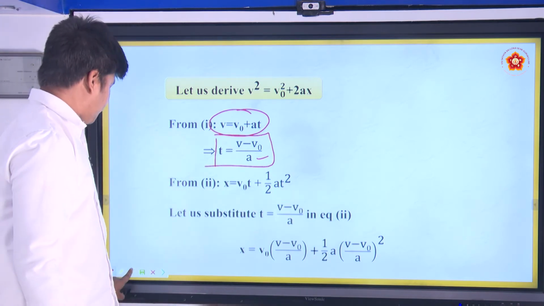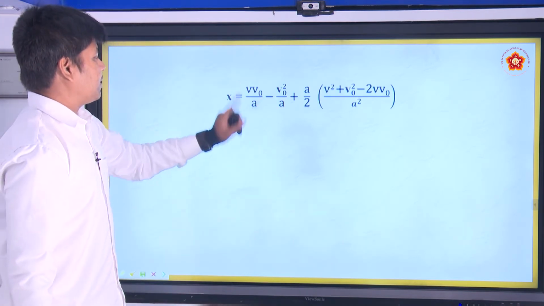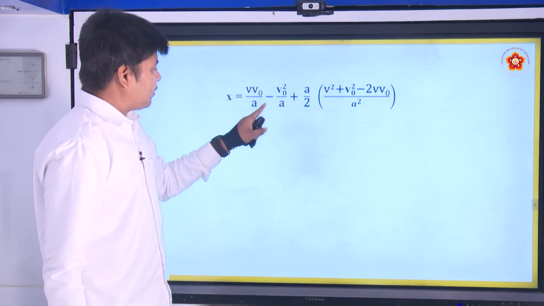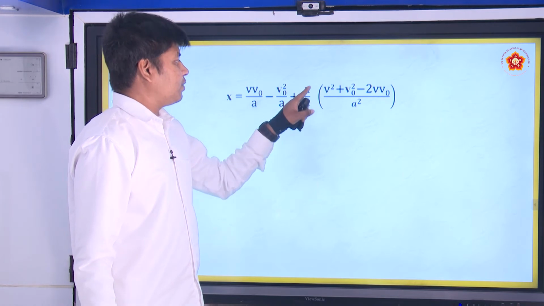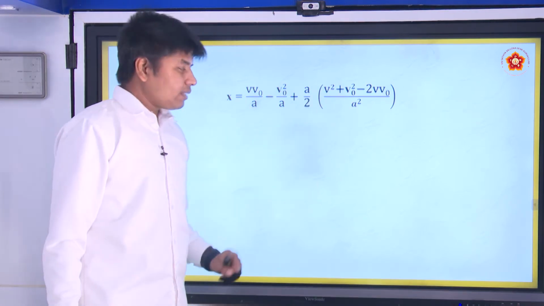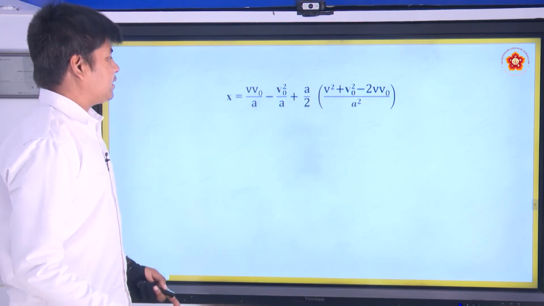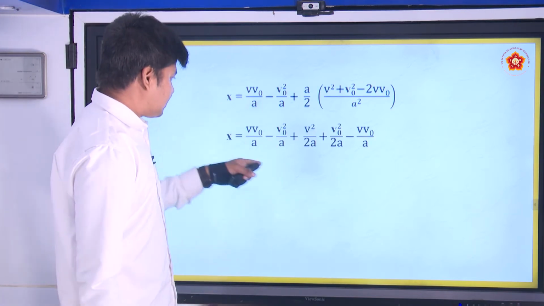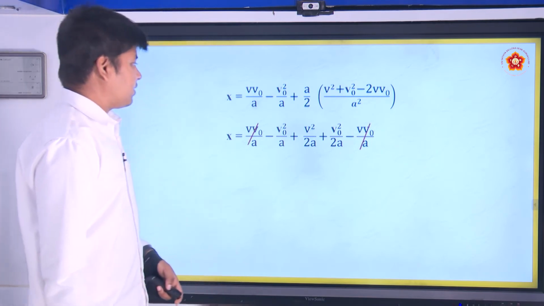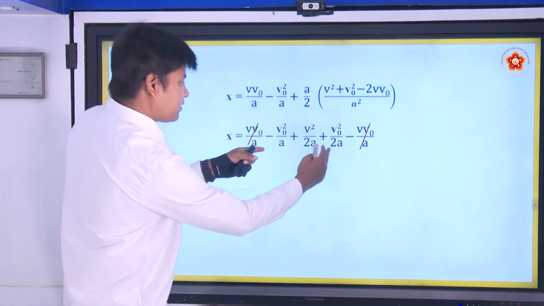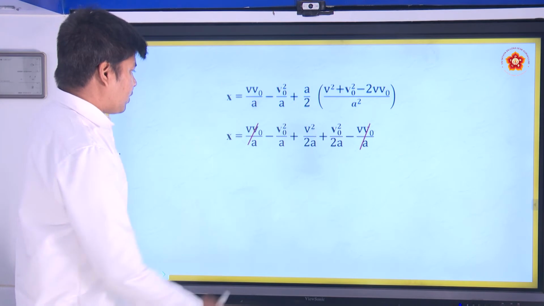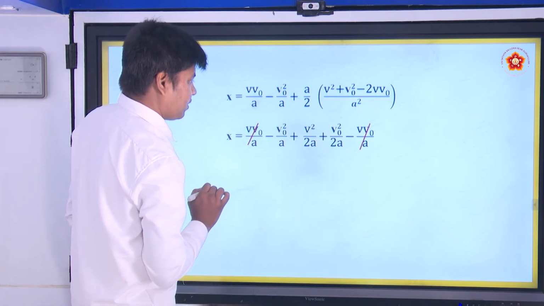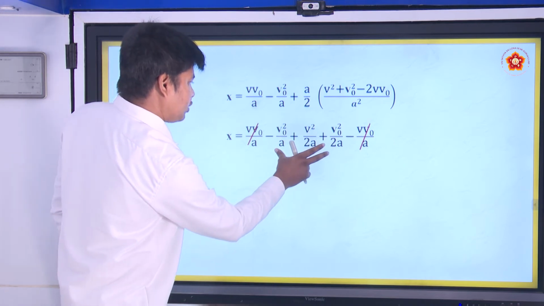If you further simplify this, it becomes v into v naught by a minus v naught square by a plus a by 2, and you can carry on, it is a basic simplification. When you open this, you can see this term and this term cancel out. You are remaining with this term, so you have minus v naught square by a plus v naught square by 2a. So these two can add up.